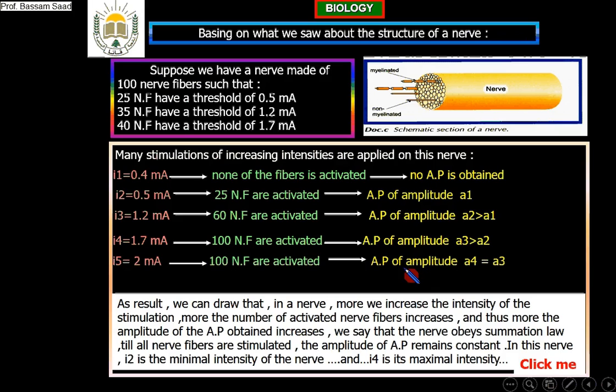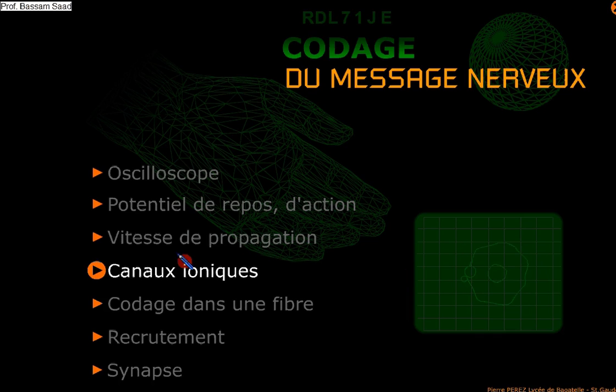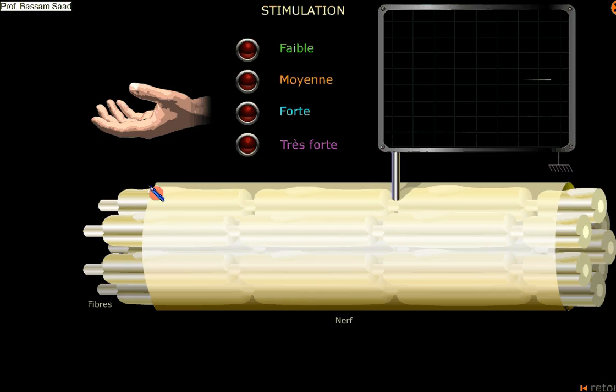We have a nerve. Look at this. This is a nerve. The nerve is made of many nerve fibers inside. It is a bundle of nerve fibers. The nerve is a group of nerve fibers. Now, this is the oscilloscope. It is measuring a resting potential.